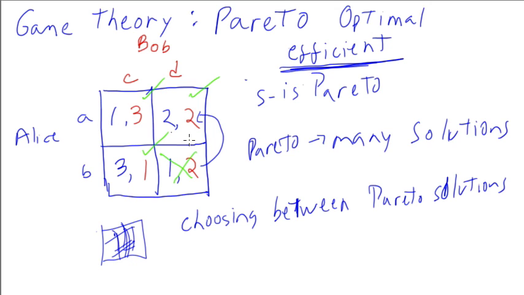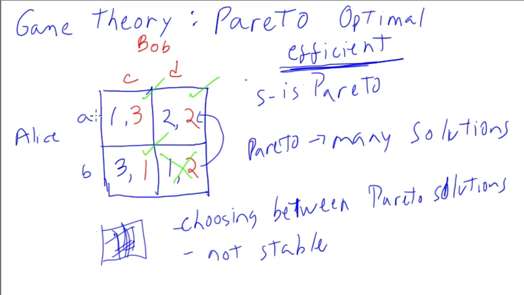And the third problem is that if you look at the Pareto solutions, they are not stable. So let's look at this one here. Say we agreed on AC. Bob will go from 3 to 2.